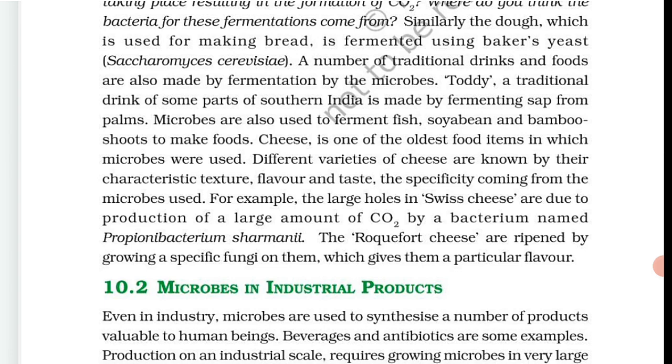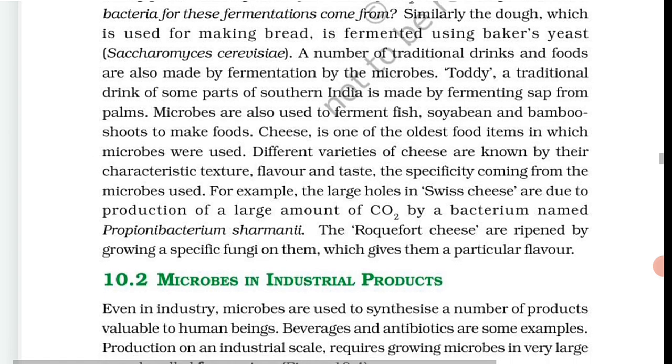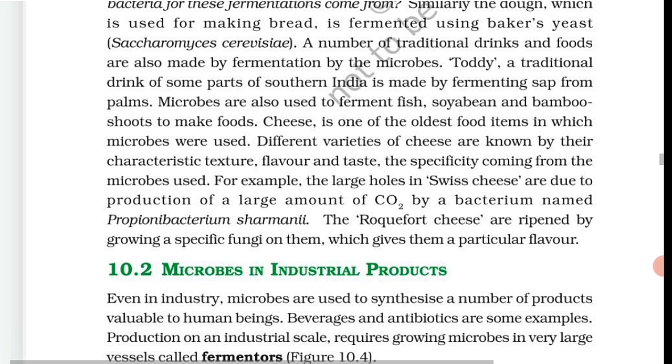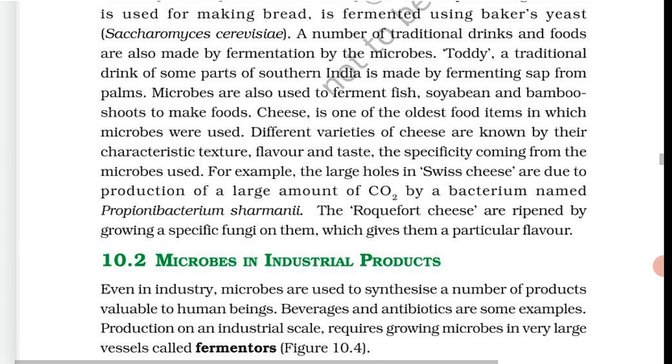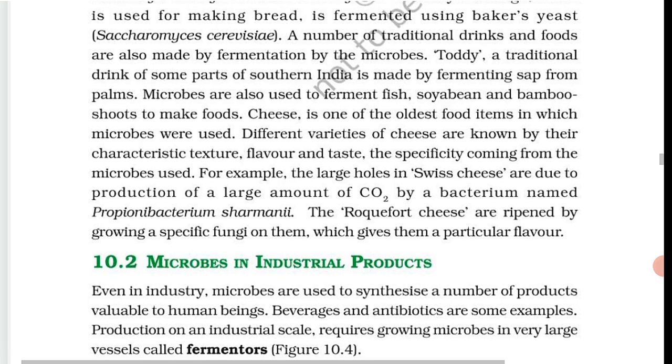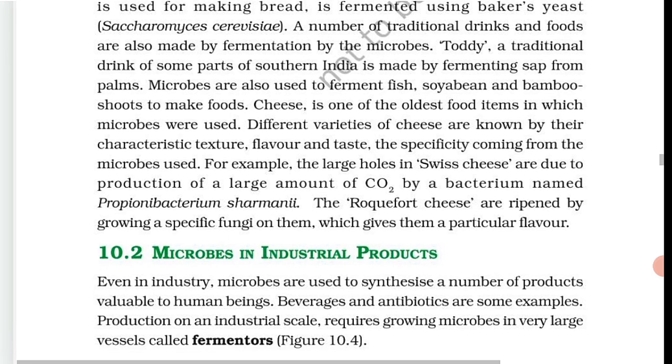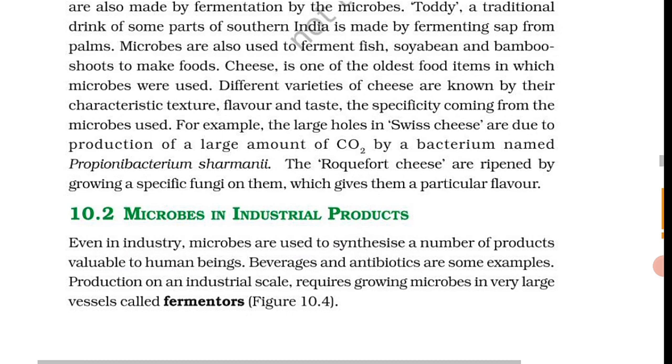ठीक है, next is fermented beverages. Microbes, especially yeast, have been used from the time immemorial for the production of beverages like wine, beer, whiskey, brandy, or rum.